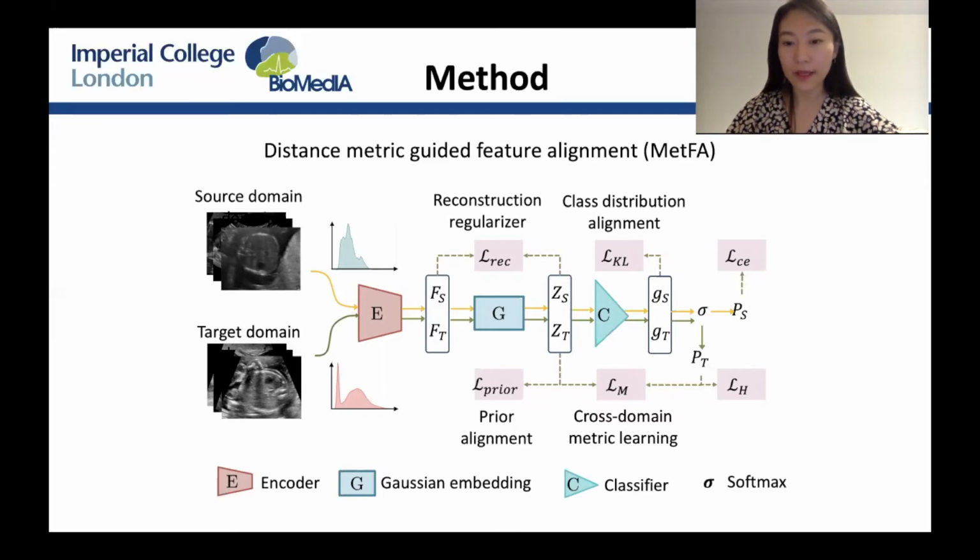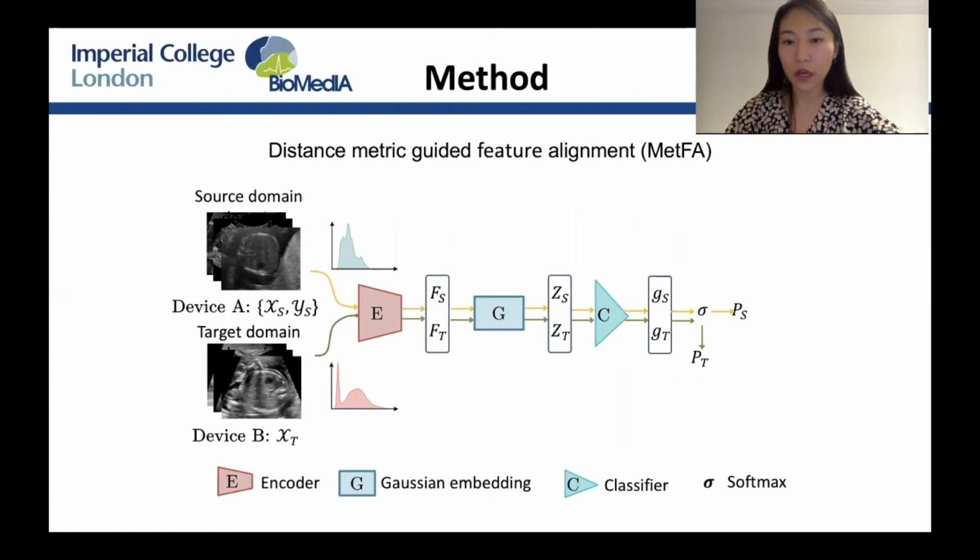Our method is an unsupervised domain adaptation method, where the inputs are the labeled images from the source domain and the unlabeled images from the target domain. Our method contains an encoder, a Gaussian embedding, and a classifier. The encoder learns latent features from input images. The Gaussian embedding extracts latent features with a Gaussian distribution. The classifier with a softmax is for the classification task.